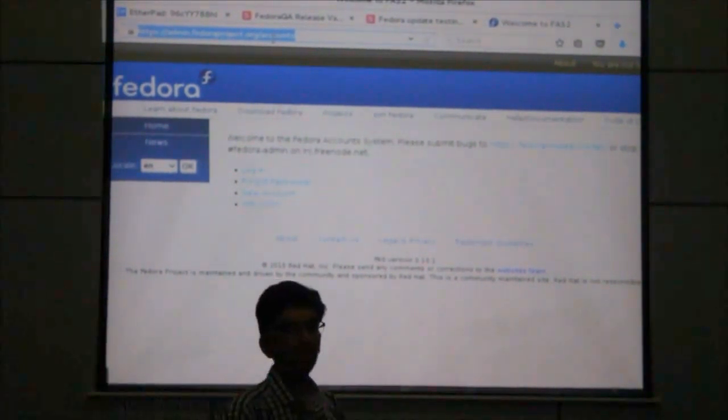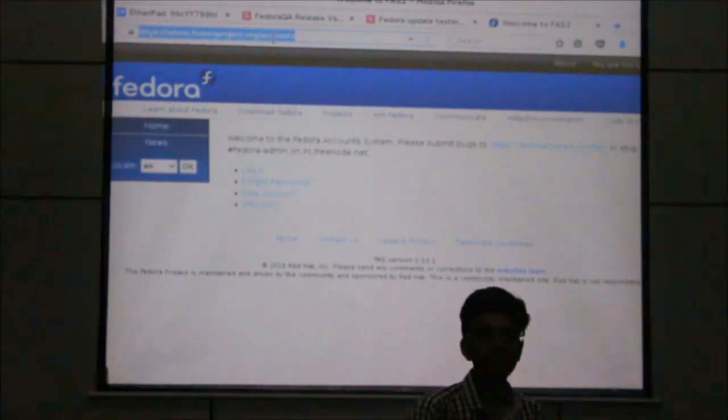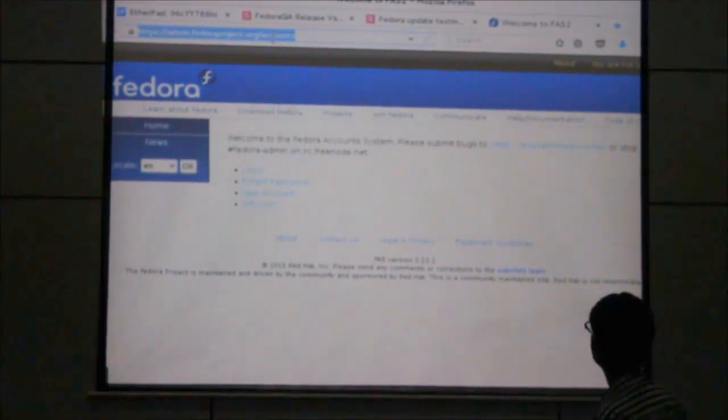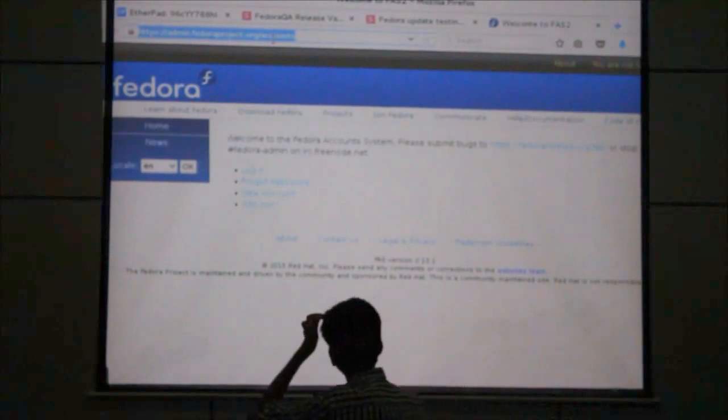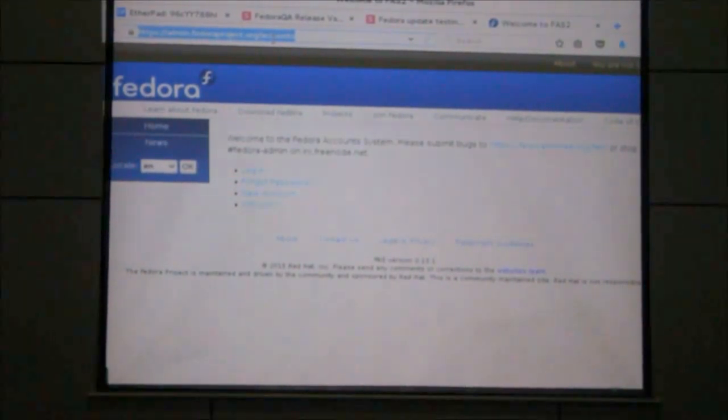This is also like a FAS, Fedora Account System. Okay, so let's get started. Just click on join Fedora or new account. Just click on new account.